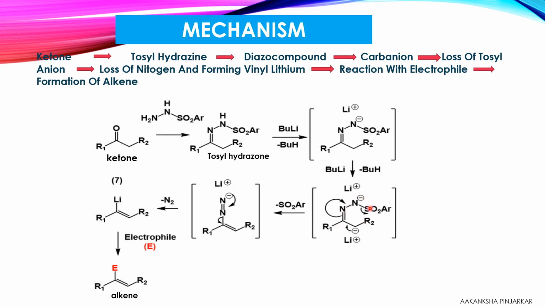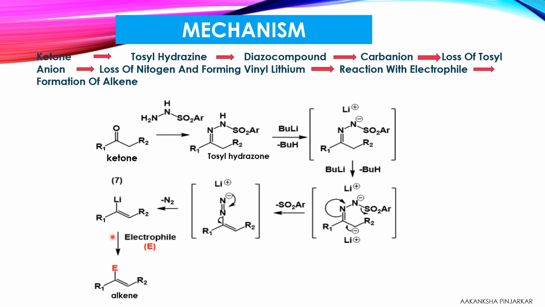This tosyl group will be free, and we get the same diazoalkane as we get in the Bamford and Stevens reaction. It undergoes loss of nitrogen gas, and we get vinyl lithium as a product, which can react with various electrophiles, and it can even undergo simple neutralization to form the alkene.